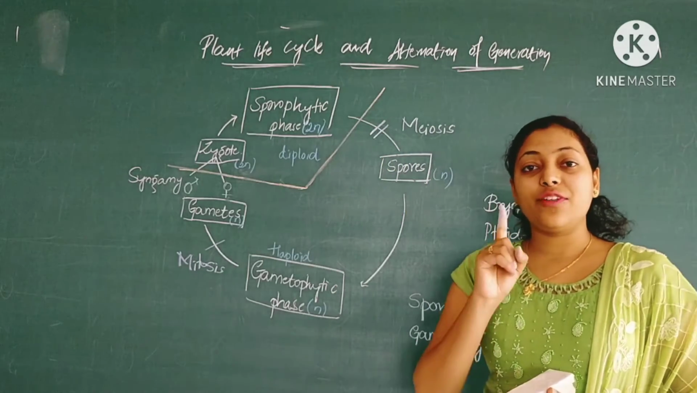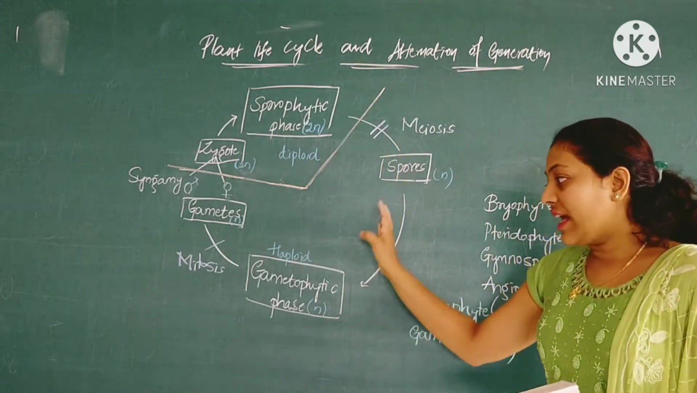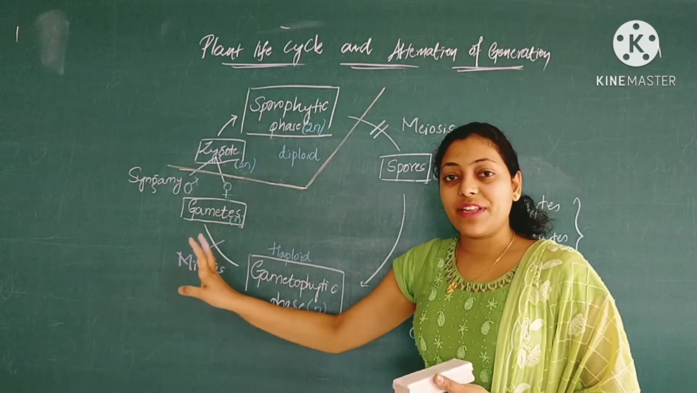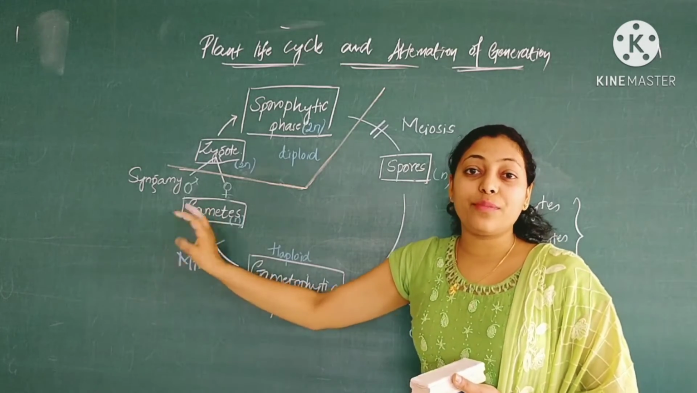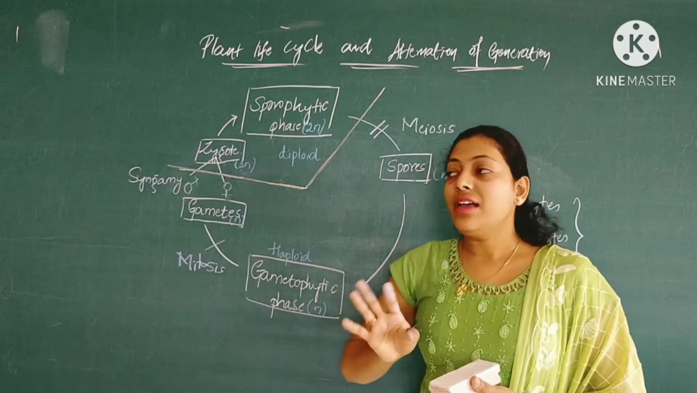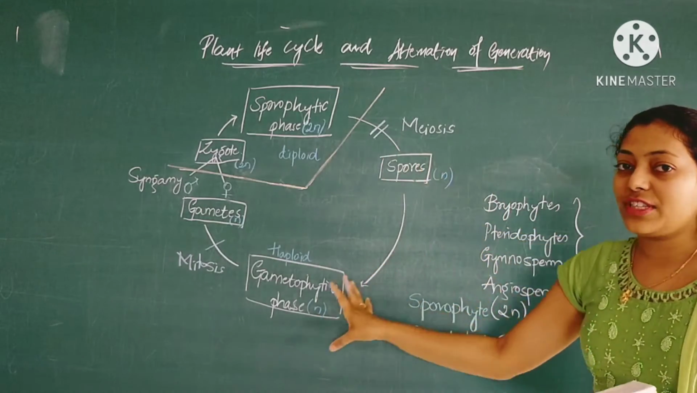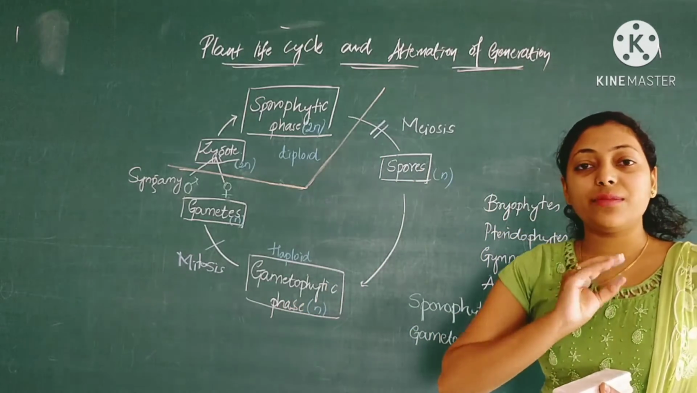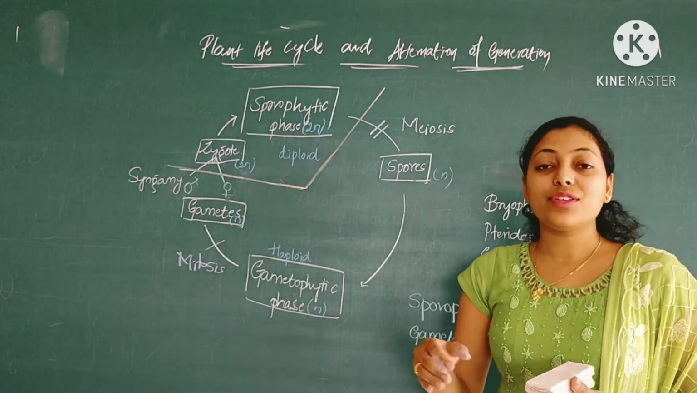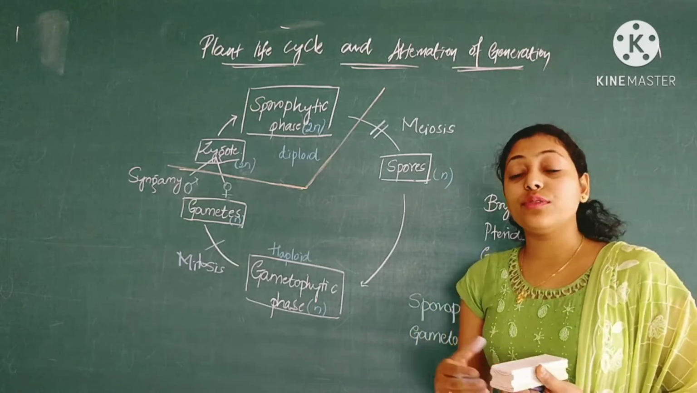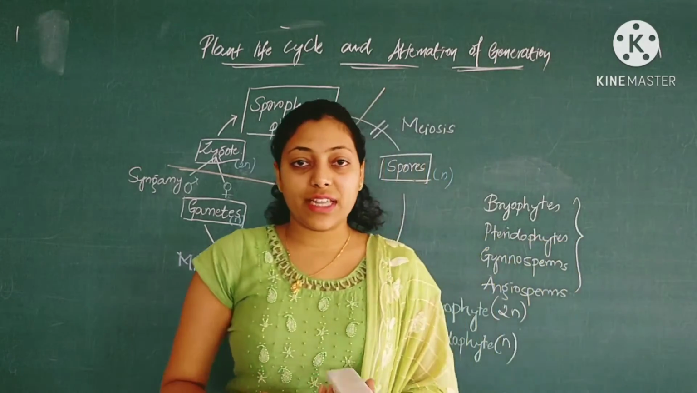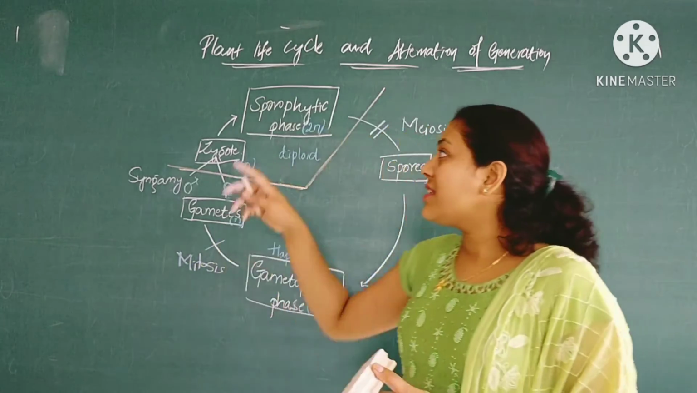We have already seen one meiotic division, that's why mitosis takes place from the gametophytic phase to form gametes. Is it clear? So this particular flow chart which I have drawn is the basic point of view which you can remember, so that it will be helpful for you to study further about the plant life cycle. Okay, so this is about the plant life cycle.